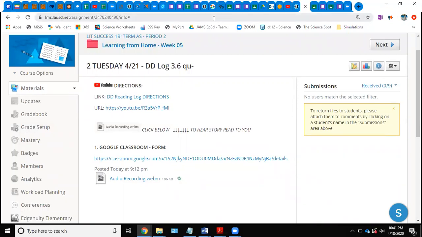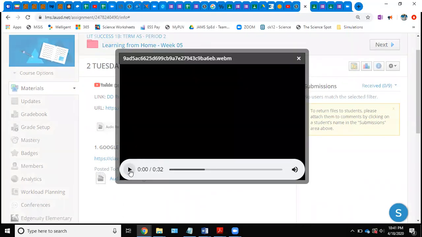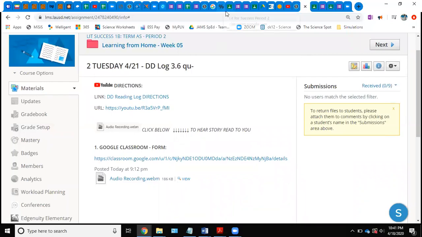Let me see if I can refresh it and maybe it updated already. There we go. So you click view. Try to click view instead of this because it's just going to download a file. Click view and you press play. Passage number 1. It's going to read the passage to you. I hope that was easy and helpful.